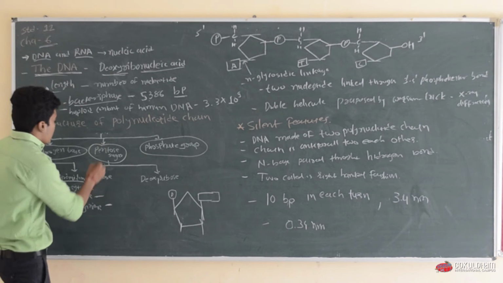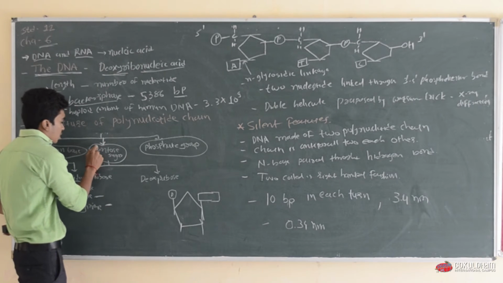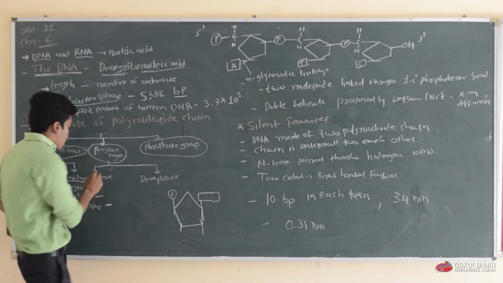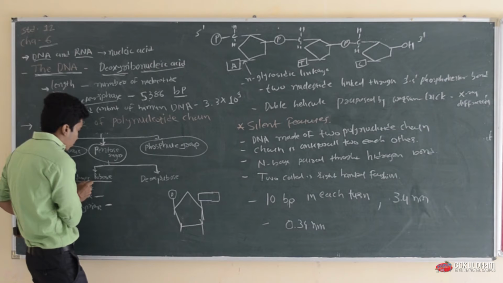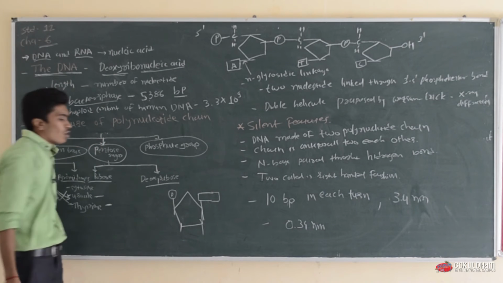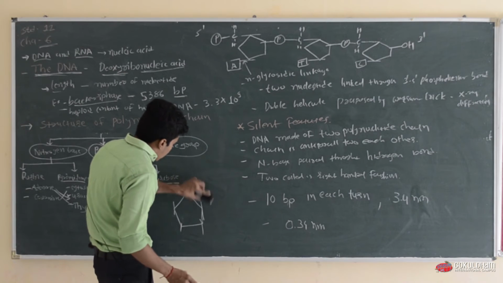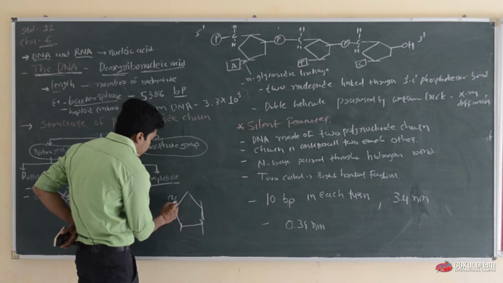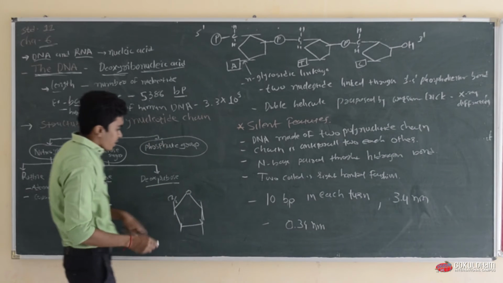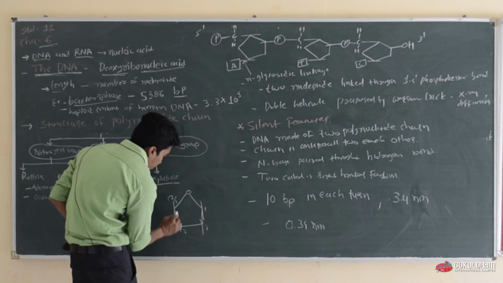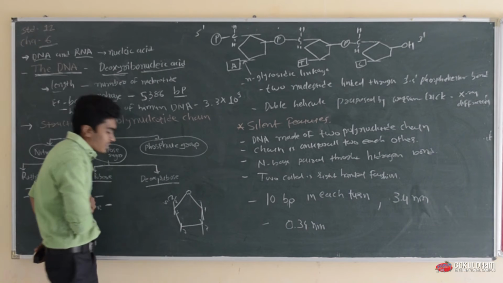Now, another component in DNA is pentose sugar, which means sugar having 5 carbons. There are two types of sugar in nucleic acid. The first one is ribose sugar, the other one is deoxyribose sugar. You can see here, this is the pentose sugar having 5 carbons. Okay, first, second, third, 4 and 5. Pentose sugar having 5 carbons.